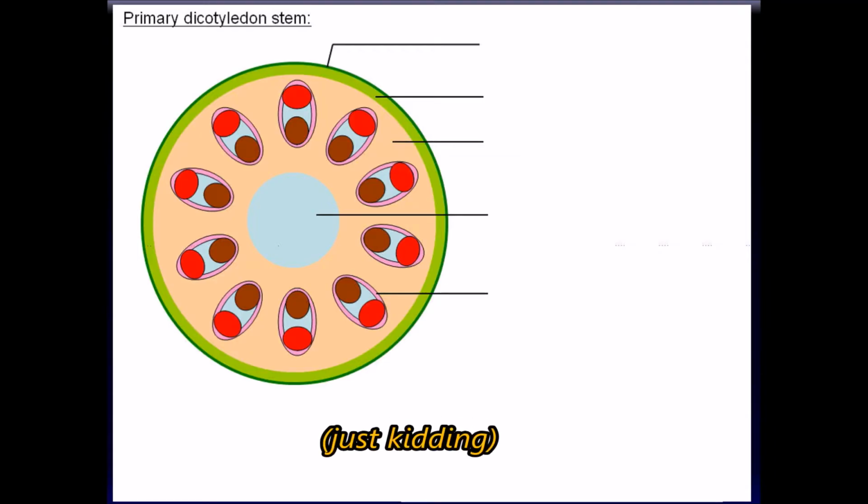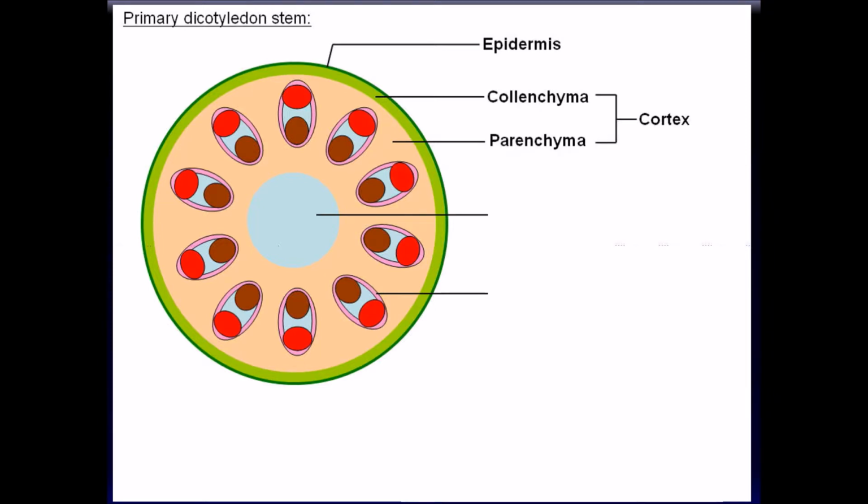Now, if you look at a dicot stem, we appreciate the following. We note that on the very outside, there's the epidermis. This term is the same term that we use for our skin. Below the epidermis is the cortex. Cortex meaning the very outside of the stem. The cortex contains collenchymal cells on the very outside because they provide strength and flexibility to the plant. And under the collenchymal cells are the parenchymal cells, the meat of the plant, so to speak.